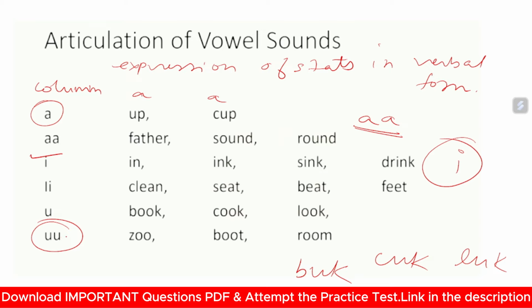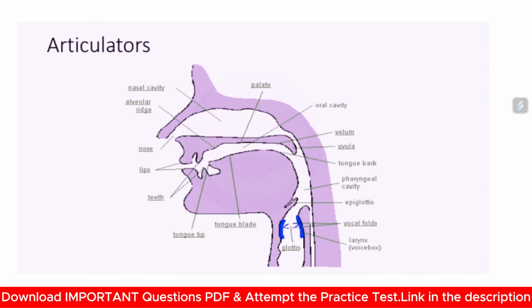Whenever you pronounce a sound produced from a double U, that is zoo, boot, room, the U sound is stretched. The sound is stretched to sound like zoo, boot, and room. So let's move to the next slide.